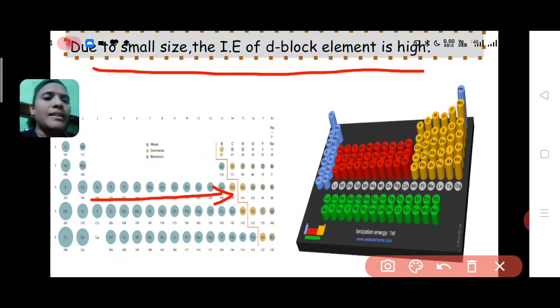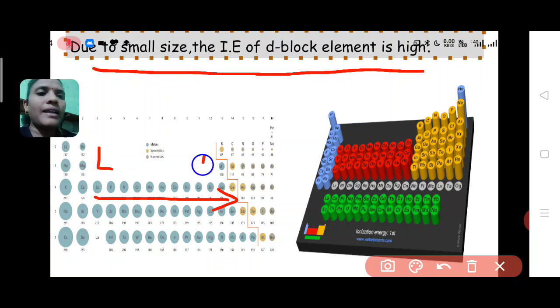See, in this picture it is shown that atomic size of d block elements decreases from left to right. This is the left side and this one is the right side.